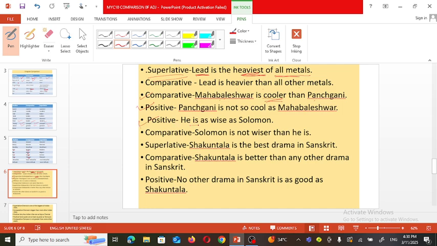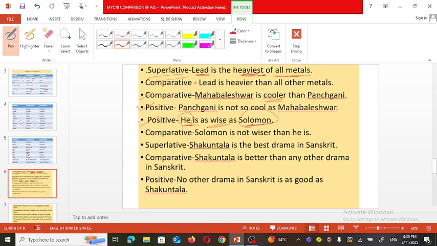He is as wise as Solomon. So that person, he, and Solomon, these two are compared for their adjective, wise. So wise is in the positive degree. This sentence can be changed into the comparative but not the superlative.